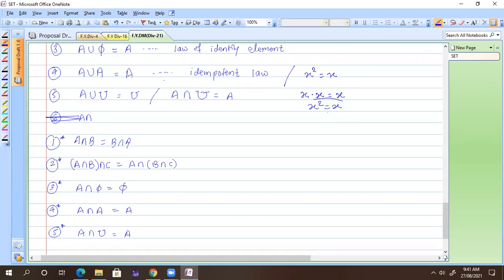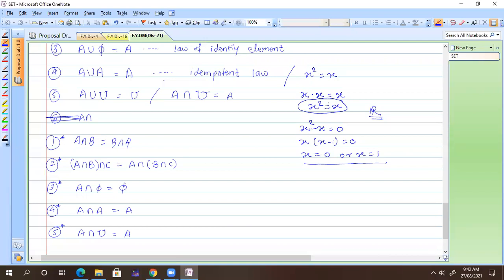Which numbers satisfy this property? For that, we need to solve x square minus x equal to 0. Taking x common, x into x minus 1 is equal to 0. So either x is equal to 0 or x is equal to 1. Only these two elements. When we talk about real numbers, x belongs to real, then 0 and 1 satisfy this idempotent law.